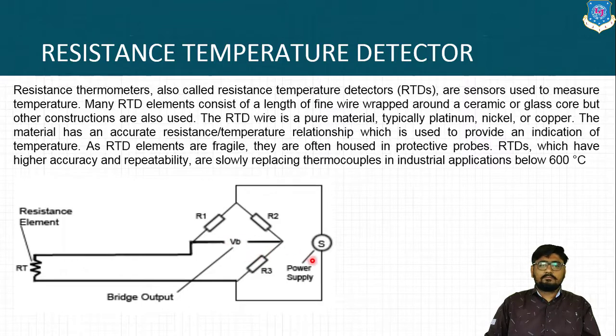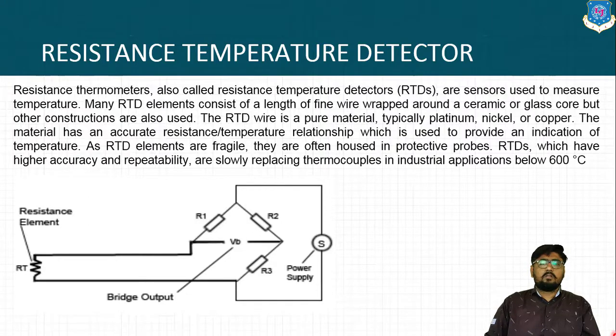So resistance thermometers are known as resistance temperature detectors, RTDs. They are the sensors used to measure temperature. Many RTD elements consist of a length of fine wire wrapped around a ceramic or glass core, but other constructions are also used.